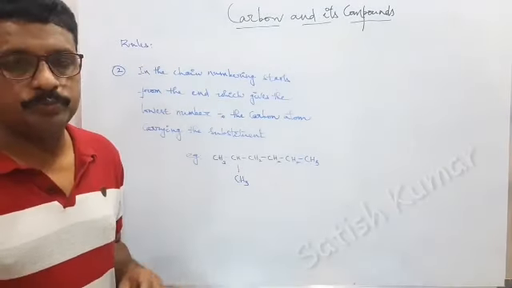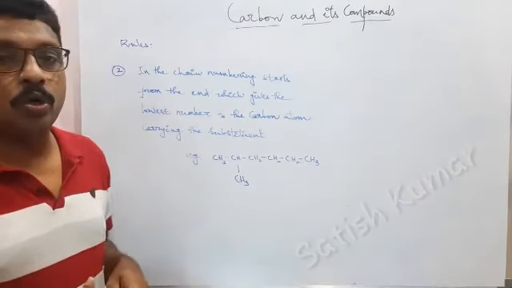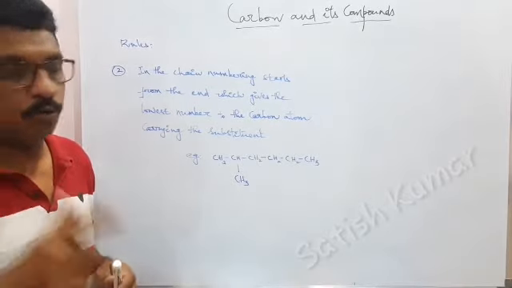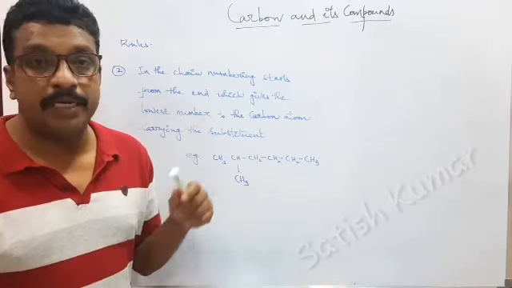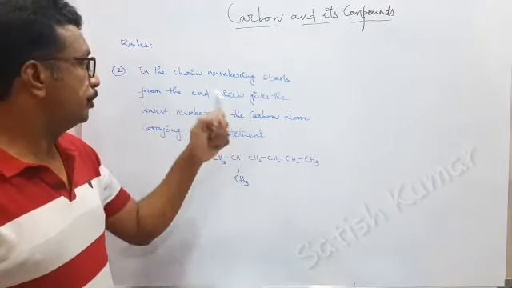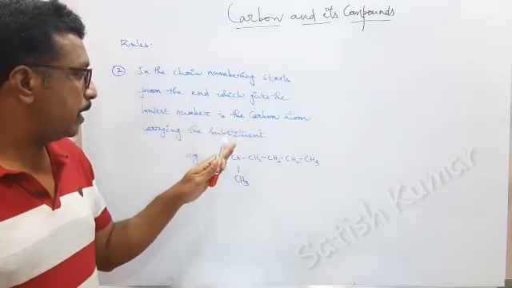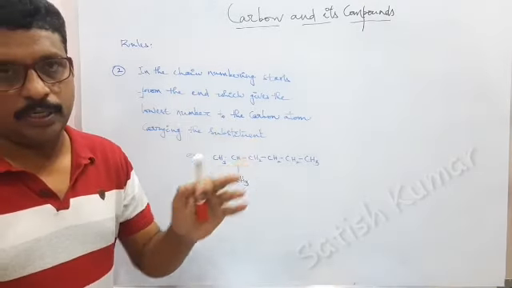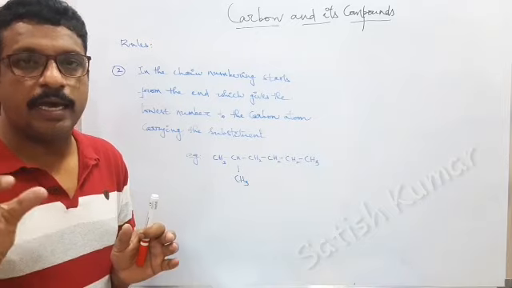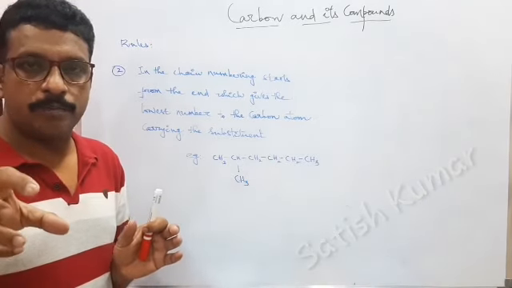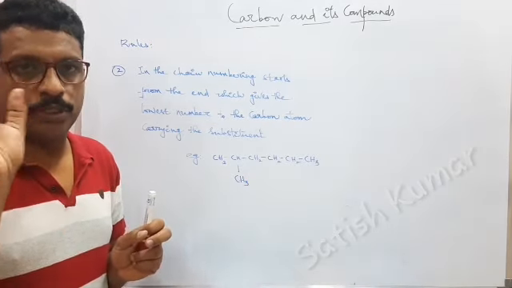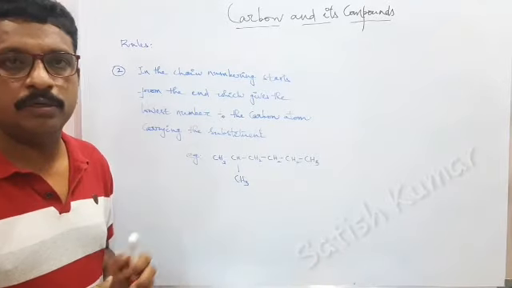This is rule number 2, the second rule, which is called the lowest number rule. In the chain, numbering starts from the end which gives the lowest number to the carbon atom carrying the substituent. That means the carbon atom carrying the substituent should get the lowest possible number. Here one example is given.